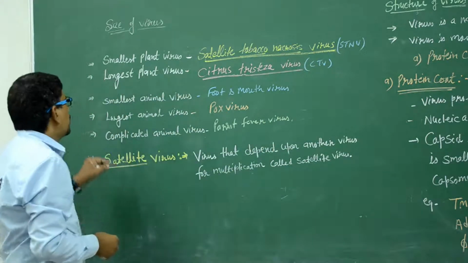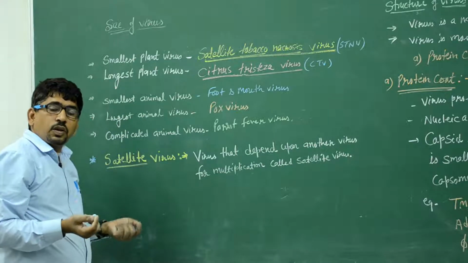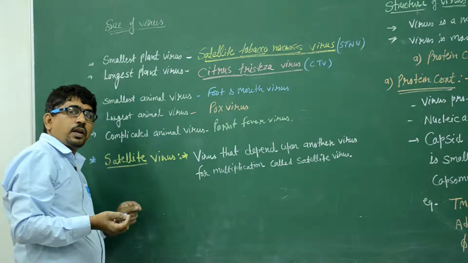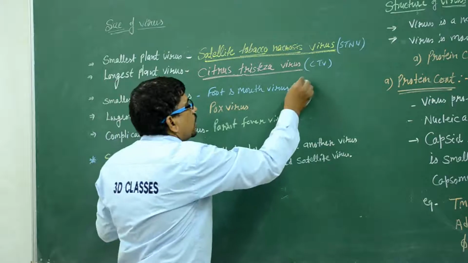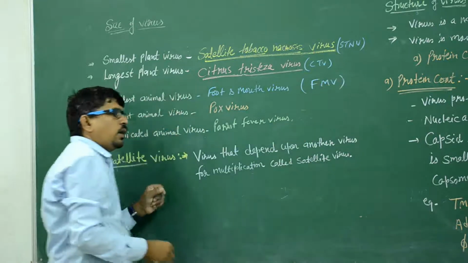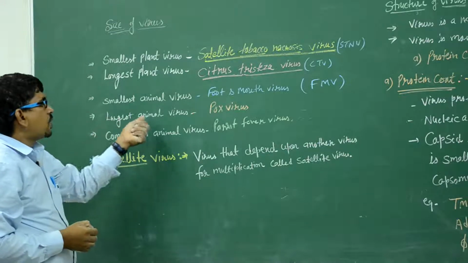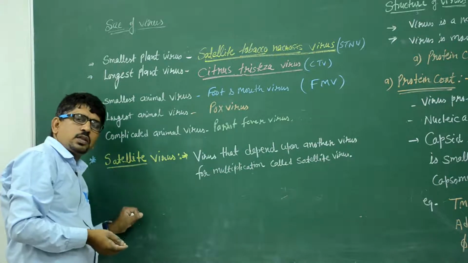Third one is the smallest animal virus. The first discovered animal virus is the foot and mouth virus. It is known as the FMV, foot and mouth virus. The largest animal virus is the pox virus, chicken pox.